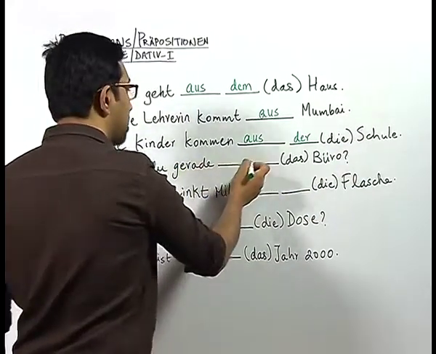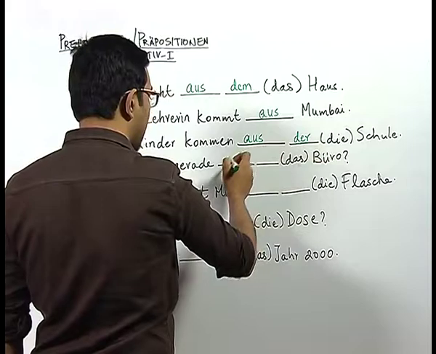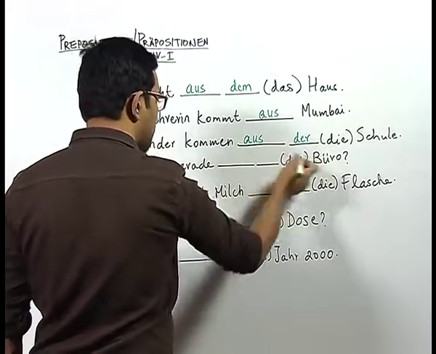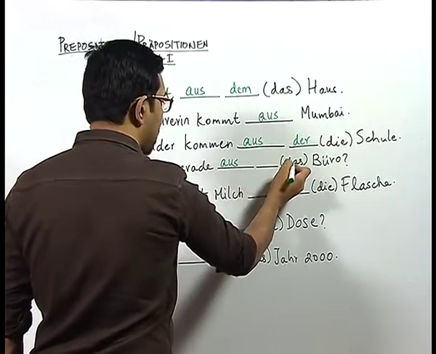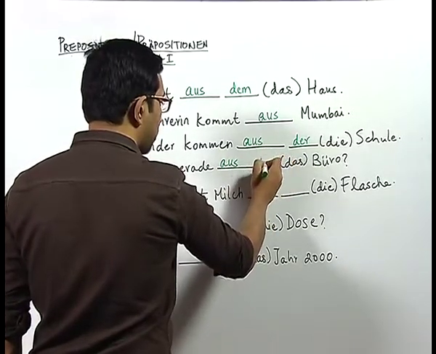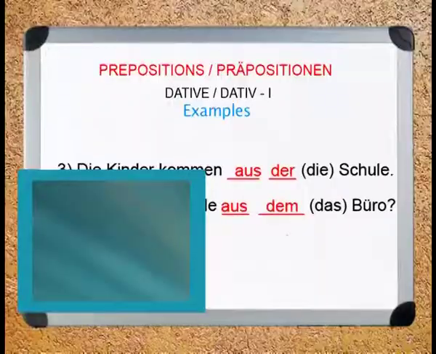Kommst du gerade aus dem Büro? Again, an enclosed space, Büro means an office. So, we use the preposition aus. Then we convert das into dem in the dative.